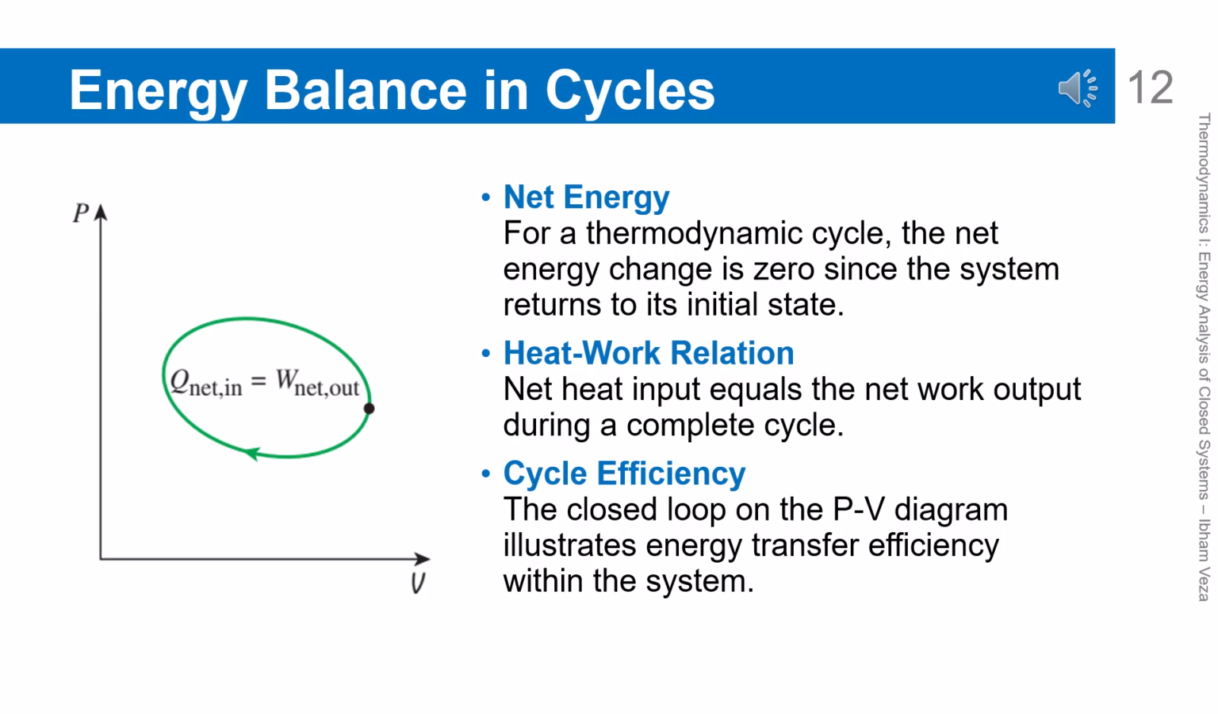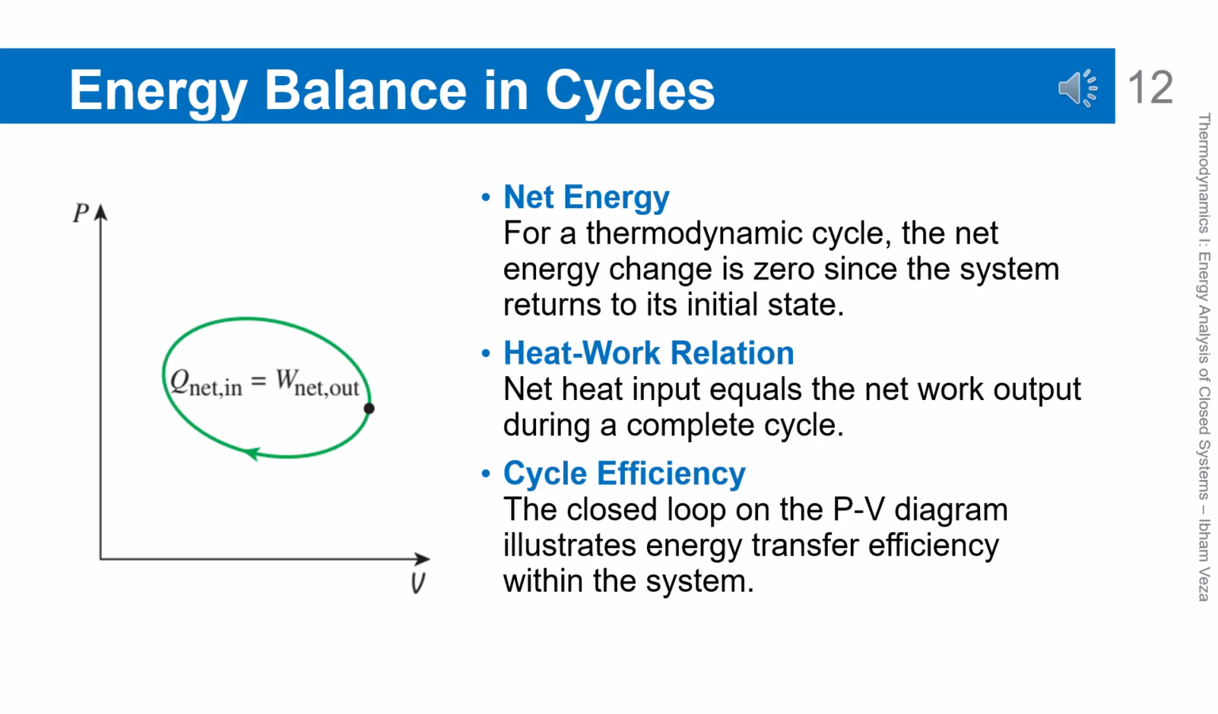Energy balance in cycles. In a thermodynamic cycle, the system returns to its initial state, so the net change in total energy is zero. As a consequence, the net heat input must be equal to the net work output. This relation represents the simplest form of the first law for cyclic systems.